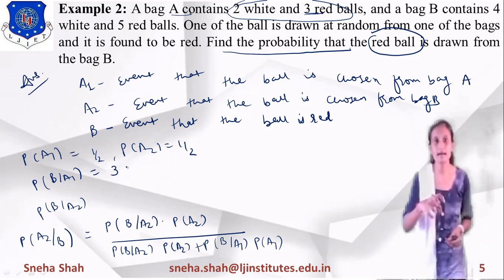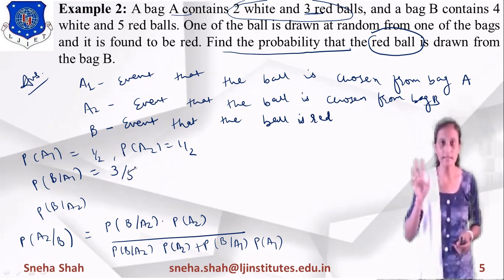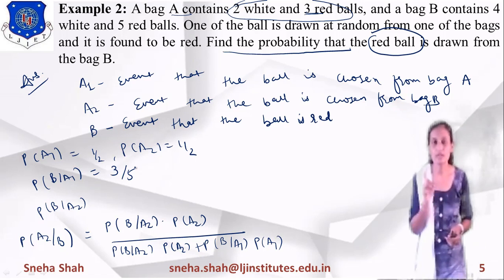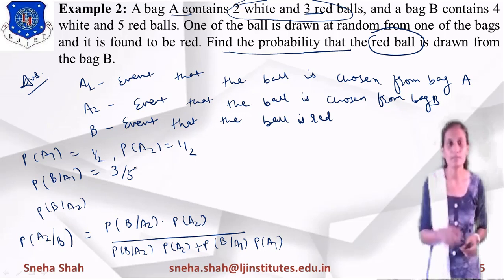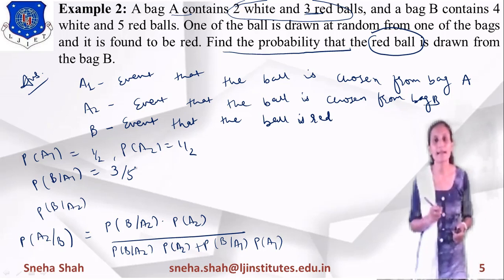If we select bag A, from these 5 balls we have to select 1 red ball, and there are 3 red balls. So probability of B given A1 equals 3 by 5.